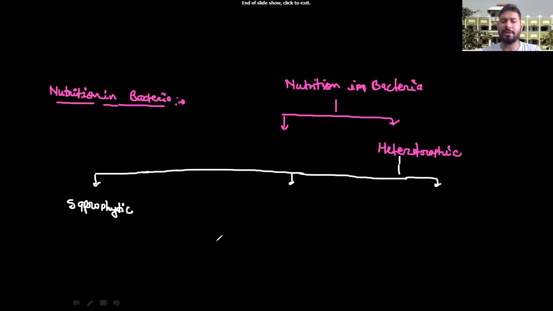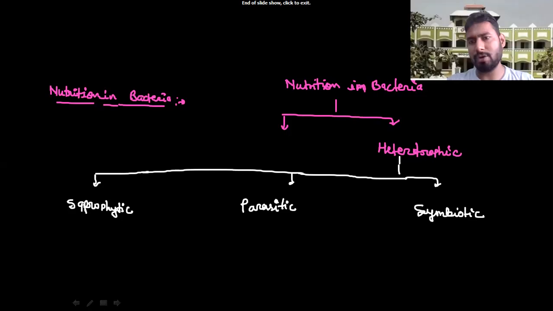Second is the parasitic type of heterotrophic nutrition. And third is the symbiotic type of nutrition. So it has three different types.